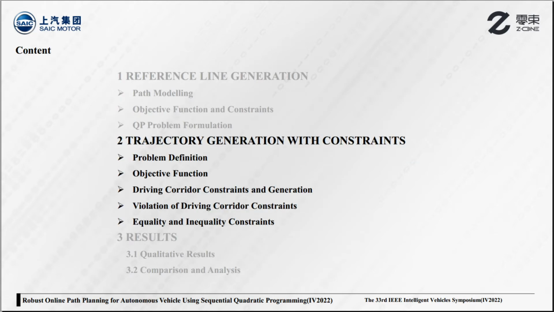Now we come to the second part, trajectory generation with constraints. In this section, we discuss generation of an optimal path that satisfies kinetic and dynamic constraints in driving corridors using an efficient sequential quadratic programming approach.